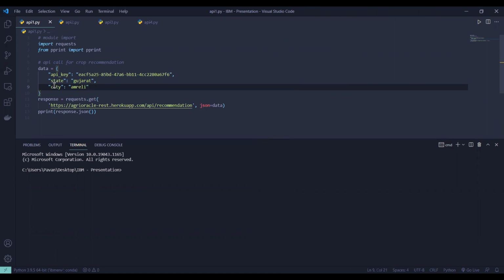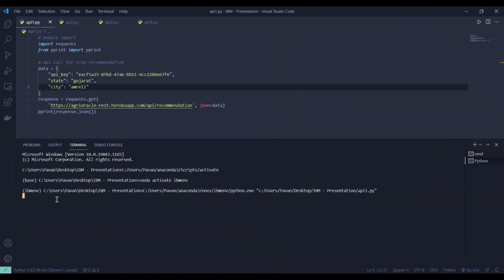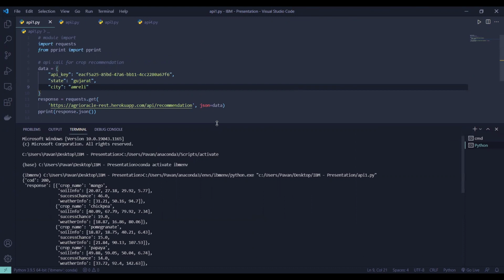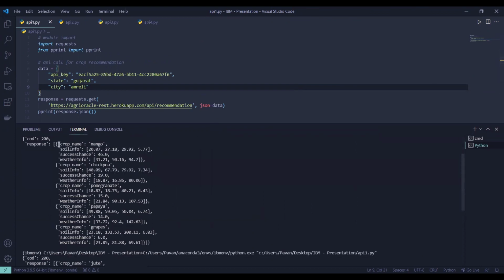You can either use IoT services, which is by default, or you can enter the soil parameters. I'll run the code. And you can see that a response is generated for us. We got top 5 crops that are mango, chickpea, and so on.